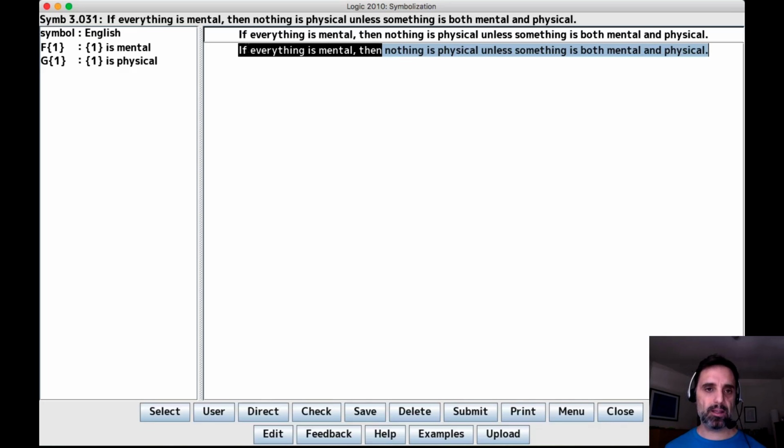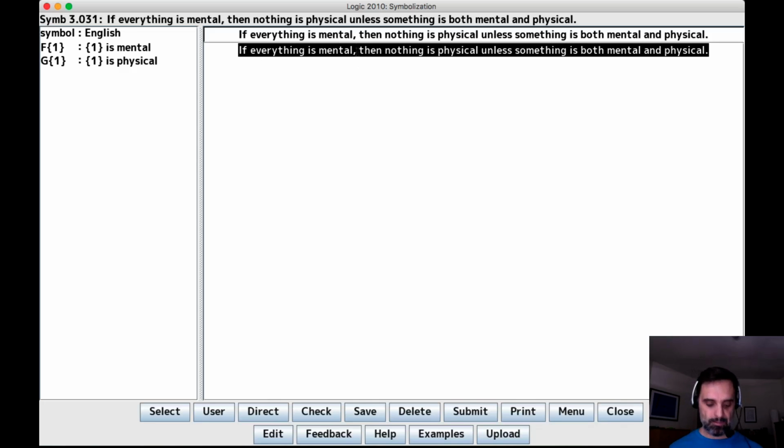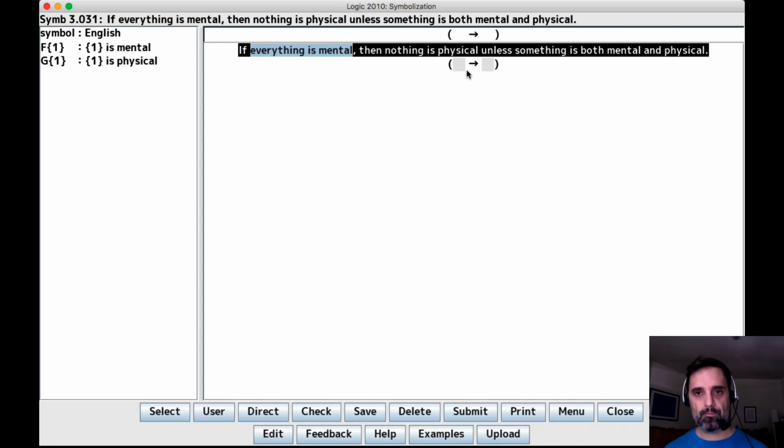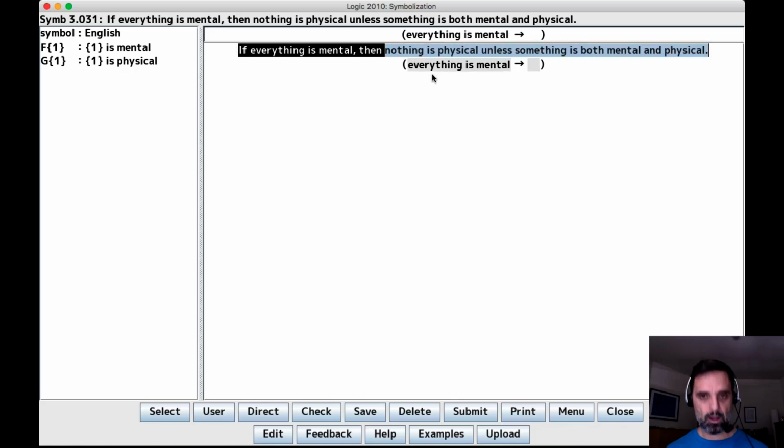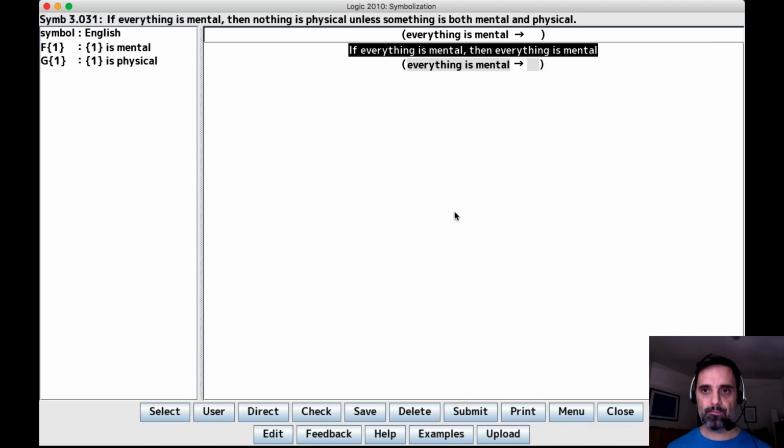And the answer is that it's the if then, right? Because if there's no comma, then this is an ambiguous sentence between the if then having scope and the unless having scope. And that means we need to choose which, the main connective is the one that makes the sentence break where the comma does. The comma is here, so the sentence needs to break here, and that's where the if then would make it break. If the if then is the main connective, then the sentence does break here, and that means the if then is the main connective. So it's if then. The if is the antecedent, then is the consequent.